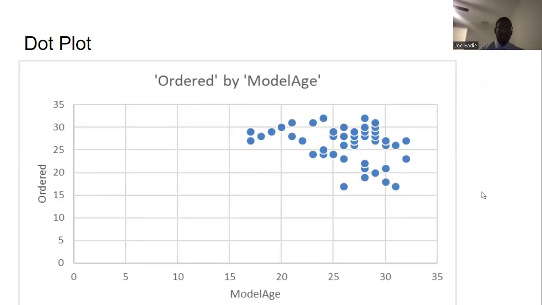As we can see in the dot plot, we have most of the ages in between 15 and 30, but the youngest age that people think is 17, and the oldest is around 31, 32.